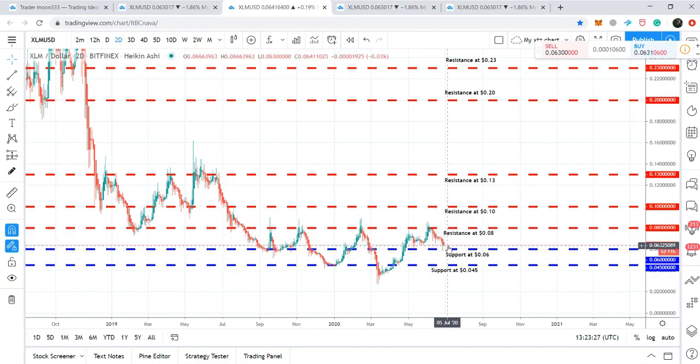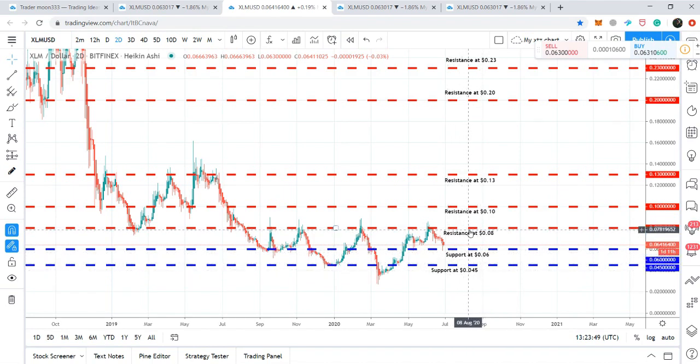So far the price action is again rejected by this resistance level, and now the price action is at the previous support, that is at 6 cents. Even the price action has hit a spike up to 5.8 cents, so it is at this support of 6 cents. And if this support is broken down, then we have the previous support at 4.5 cents.